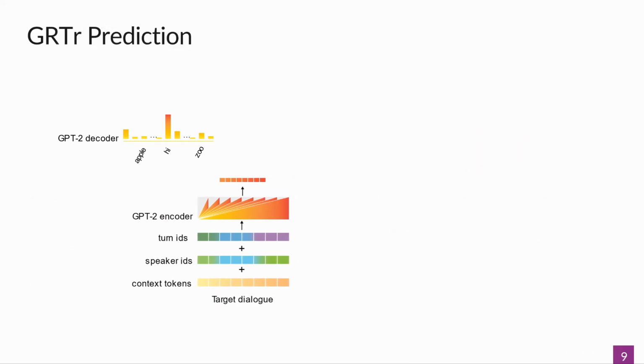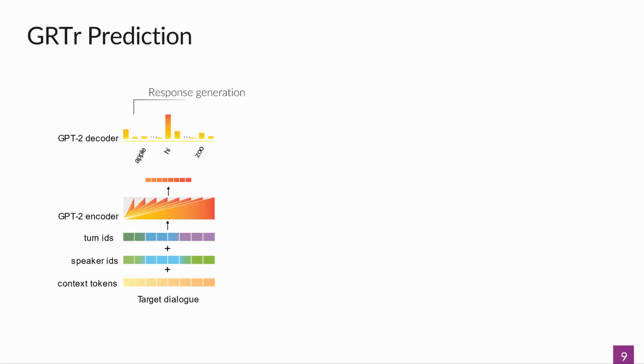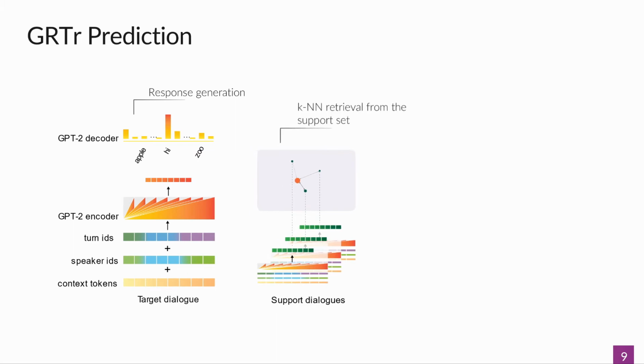For the adaptation and prediction stage, we do the following. We fine-tune the model to the support set in the same fashion. Then we generate the response using the language modeling head. Then we look at the support dialogues and encode every support dialogue context using the same shared GPT-2 encoder. And we find the closest one to our target dialogue context in the KNN fashion. Then we pick the next turn in that dialogue as our retrieved candidate.